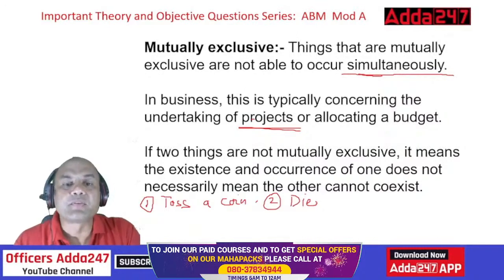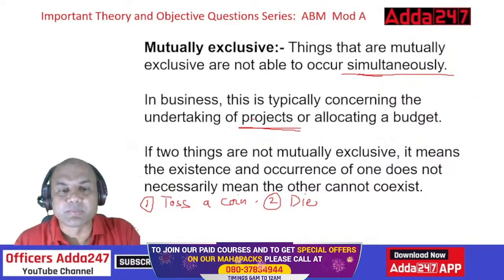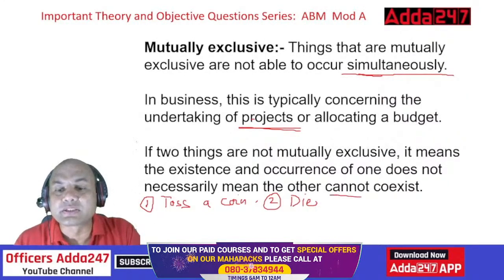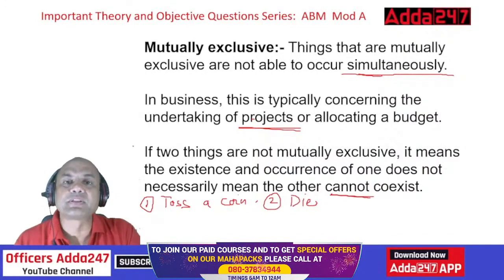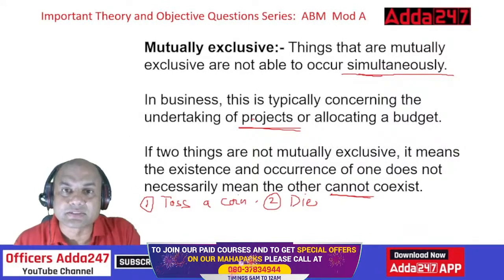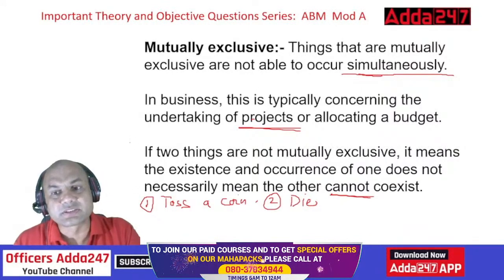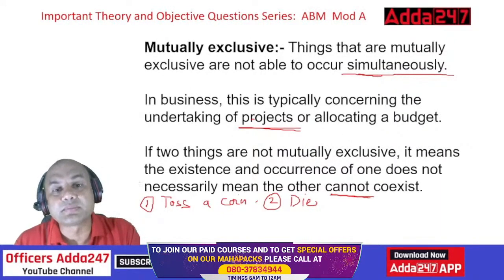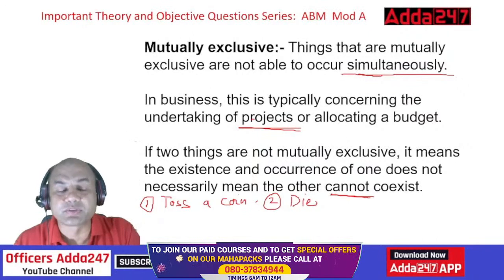If two things are mutually exclusive, it means the occurrence of one does not necessarily mean the other cannot exist. What does it mean? It means that suppose if I fail in any business, it doesn't mean I can't succeed. It can exist, but not at the same time. It can come at some other time. That is known as exclusive.